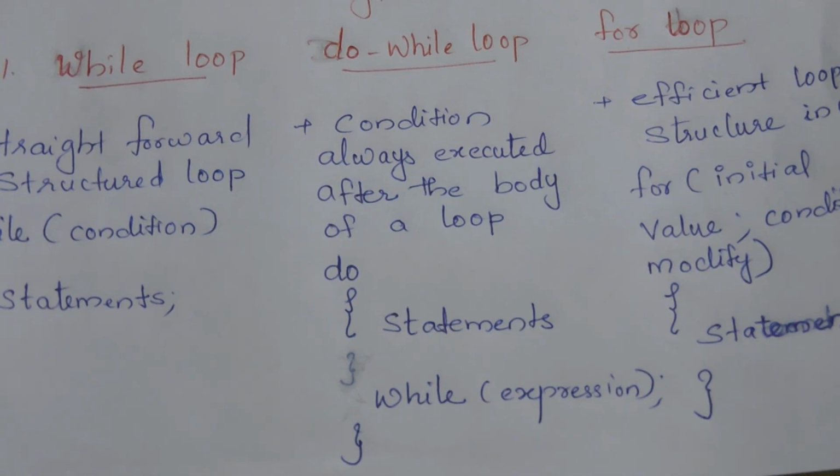So while loop and for loop are what? Entry control loops. That is, the condition will be checked, and after that only if it is true, then only it will execute the statement. In the case of do while loop, it is an exit control loop. That is, it will check the condition only after the execution of the statement. This is the main difference between these three loops. In the next class we will discuss these three loops briefly with examples and more.